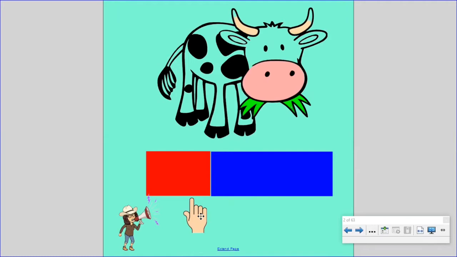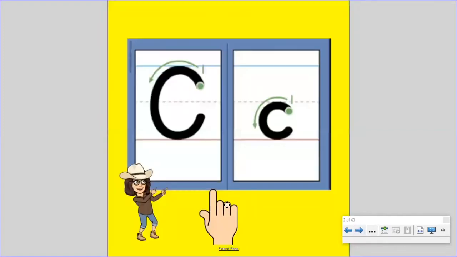For example, say cow. Now stretch it out. Cow. What sound do you hear at the beginning? What letter makes that sound? Did you say the letter C? Good job. The letter C makes the K sound.